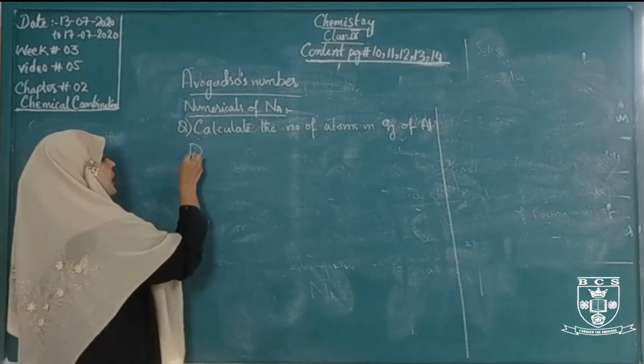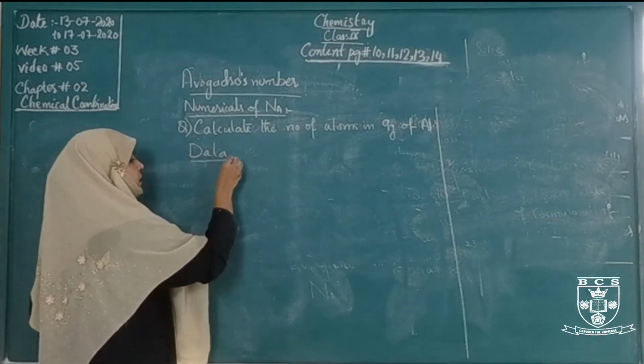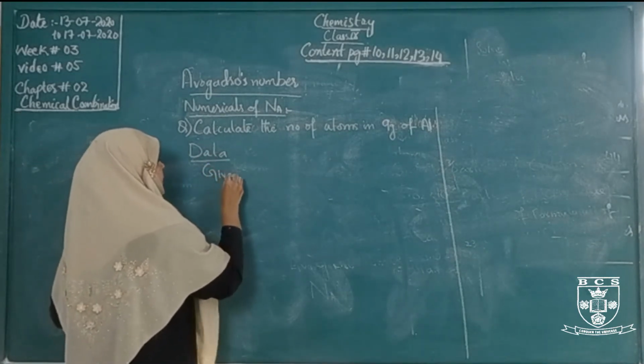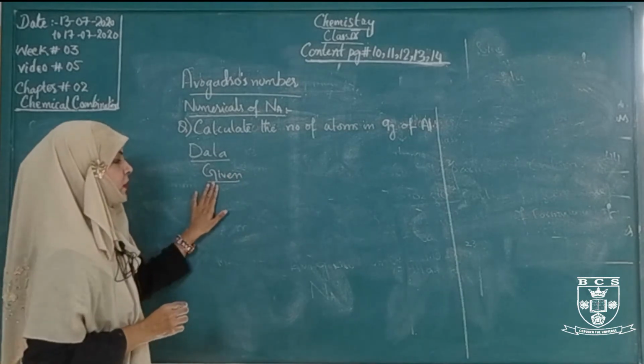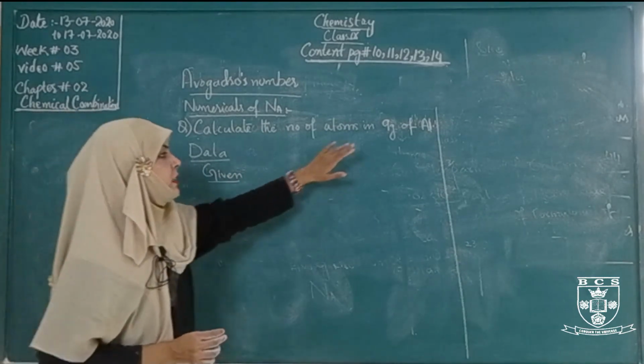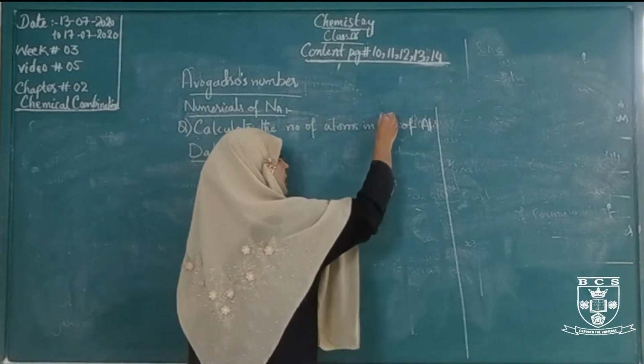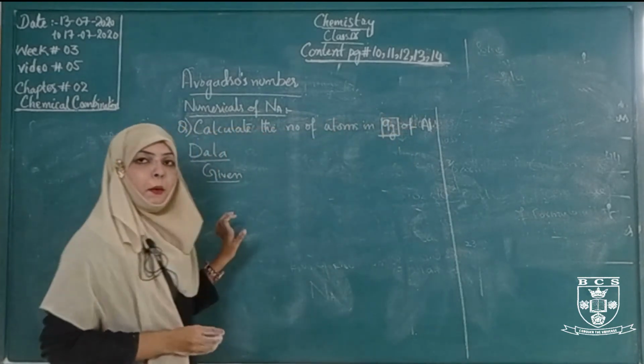First of all we give a head here, data. Which values are given in this numerical? The 9 gram, the mass measured in gram.